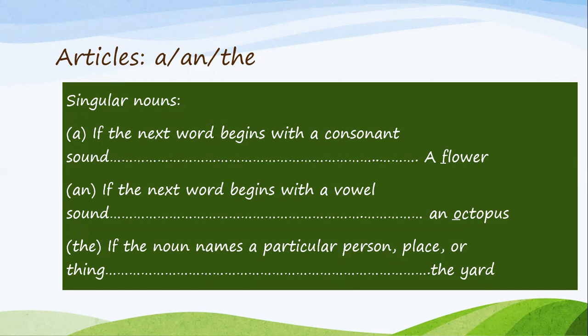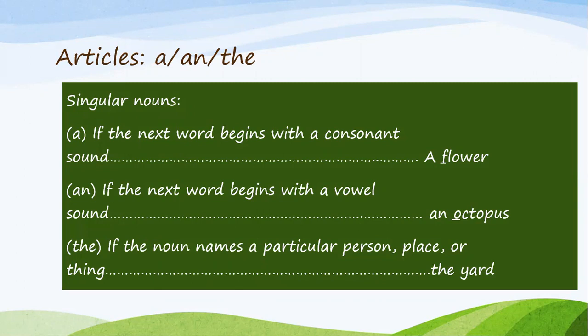Let's go to an. When do we use an? If the next word begins with a vowel sound, like an octopus or an apple. Yes, or an elephant. You got it.